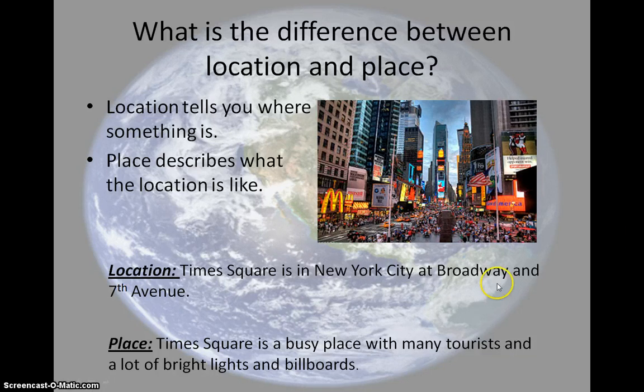Now, take this picture for example. This is Times Square. All right, I'm sure most of you have heard of it. Now, if I wanted to talk about location at Times Square, well, Times Square is in New York City at Broadway and 7th Avenue. But if I wanted to talk about the place, Times Square, I'm describing it. All right. Times Square, it's a busy place with many tourists and a lot of bright lights and billboards. All right. Location, I tell you where it is. Place, I describe what it's like. All right. I hope everybody can understand that. Let's move on.